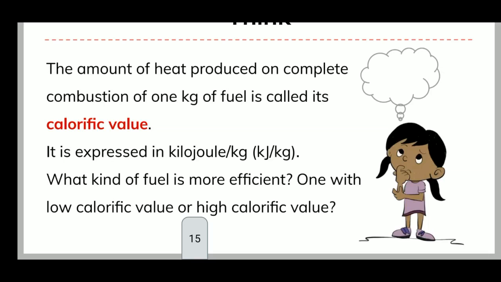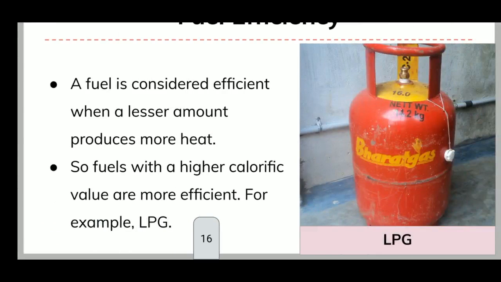Okay, we will go further. A fuel is considered efficient when a lesser amount produces more heat. Fuel should be lesser, but the heat should be more. Then it is called efficient, good, best. So, fuels with a higher calorific value are more efficient, meaning they are the best. Which one? With a higher calorific value.